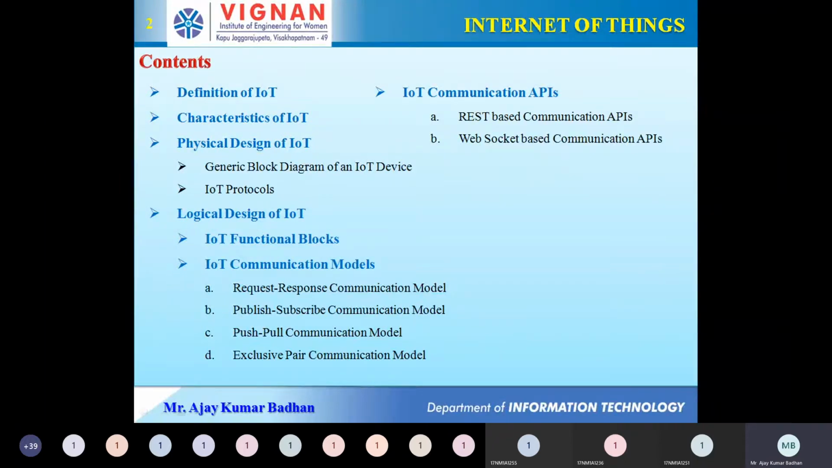What else we are going to cover is the IoT functional blocks and the IoT communication model. This communication model is one of the important models. We have various variants, different flavors of communication models, and based upon the requirements of the project we are working on with IoT, we can use any one of these models. And finally, the last one is IoT communication APIs.